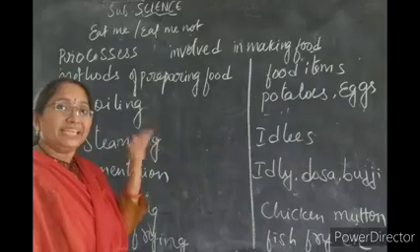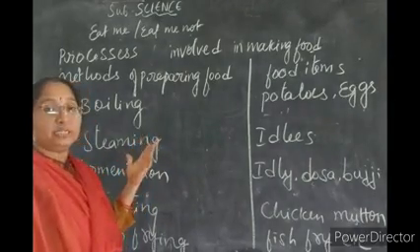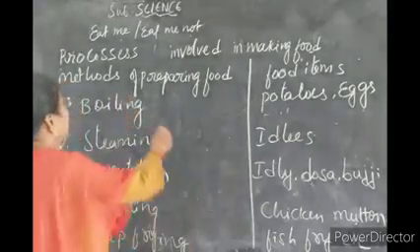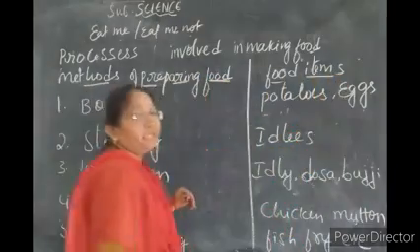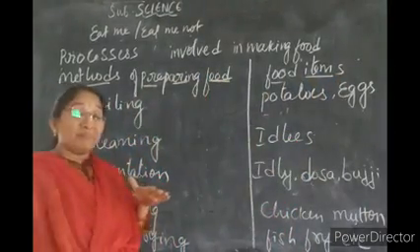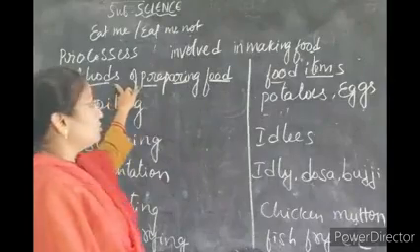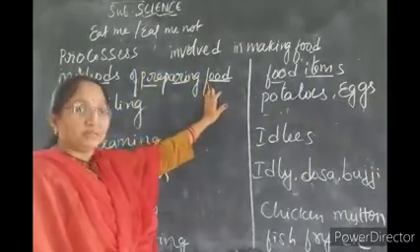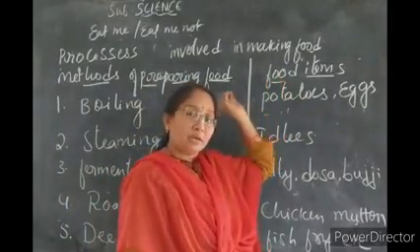Next. Now let us start another topic. In the previous class you learned which part of the plant we eat as food, like carrot, tomato, potato, etc. Now you are going to learn the methods of preparing the parts of the plant which we eat, and what food items are prepared by those methods.